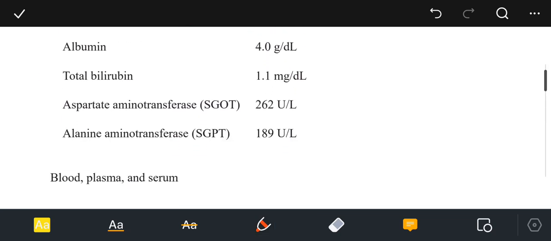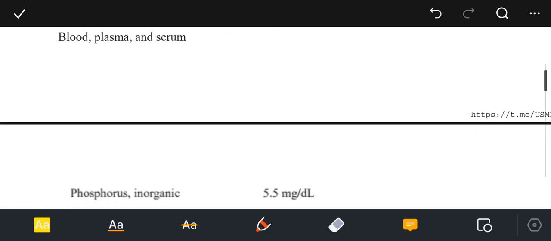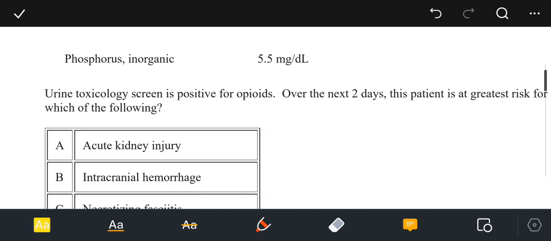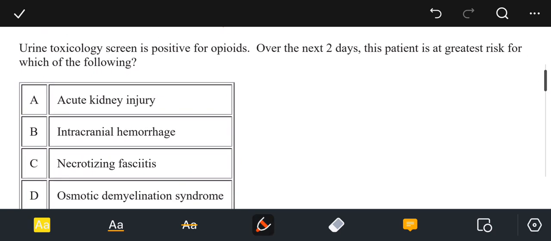Liver function test: albumin is 4 grams per deciliter. The total bilirubin is 1.1. Bilirubin, I guess it is increased. Total bilirubin 1.1, okay. Then we have aspartate aminotransferase is very high. AST and ALT, both of them are very high, and AST to ALT ratio is close to 2:1. Blood plasma and serum: phosphorus inorganic is 5.5 milligrams per deciliter. Urine toxicology is positive for opioids.